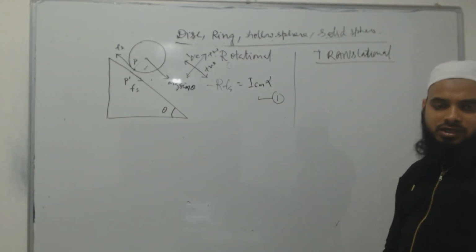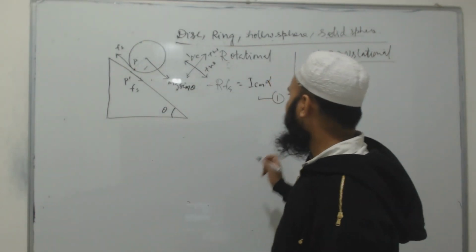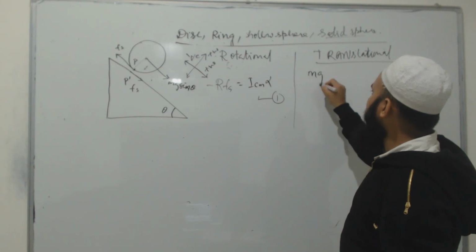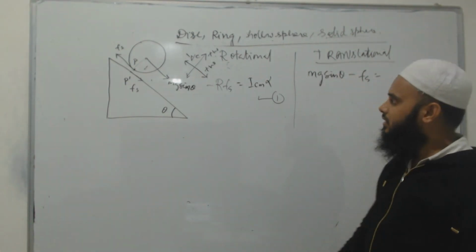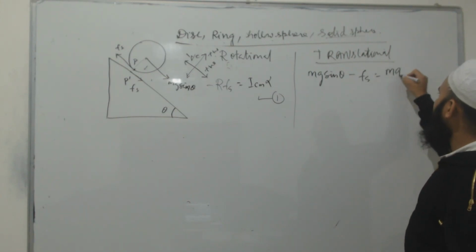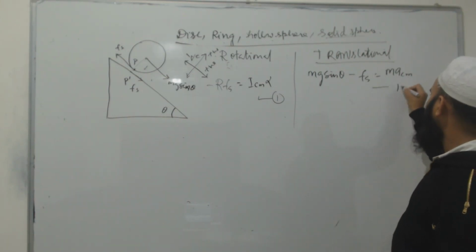From translational motion, if I write the equation, mg sin theta towards the positive minus Fs towards the negative will be equal to mass into the acceleration of the center of mass. So this is equation number 2.